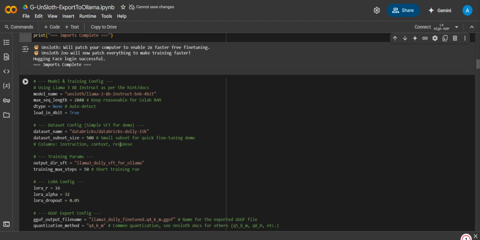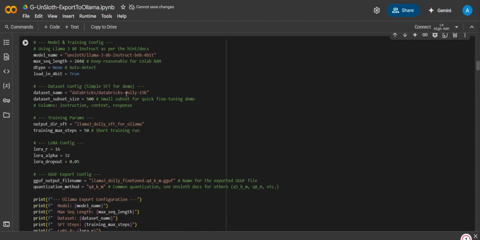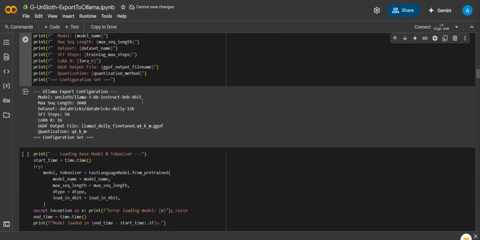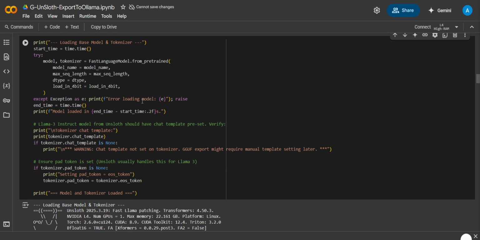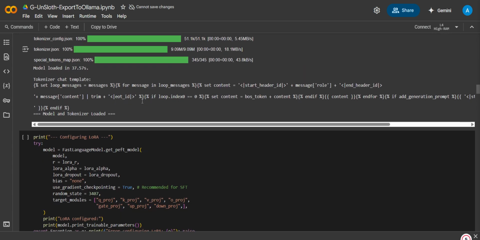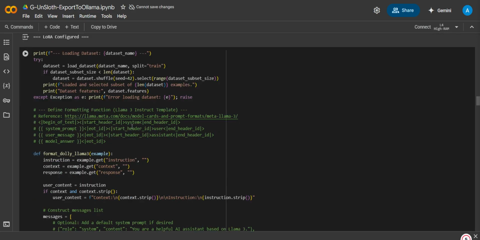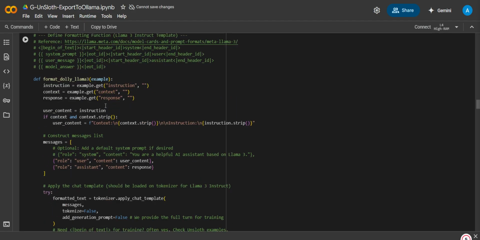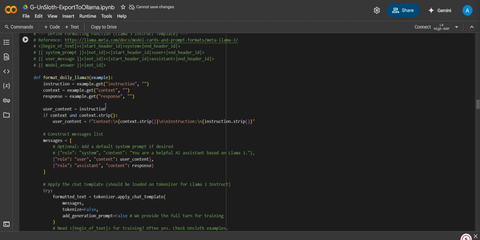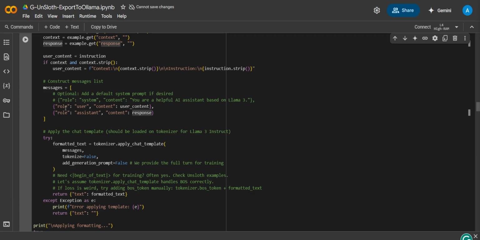And then after that, defining all of the model parameters, dropout, and then we're taking the Databricks Dolly 15K dataset, again loading the base model and tokenizer. Since the model is not defined, I just took the model which I felt was appropriate. Then this is the chat template we're defining, configuration of the LoRA, loading of the dataset, and then the pre-processing of the dataset where we're using three different columns: instruction, context, and response.